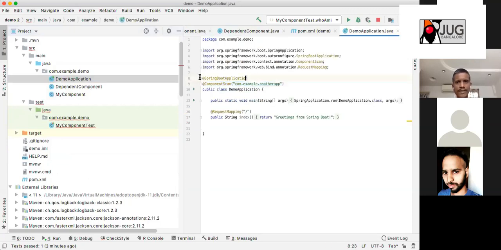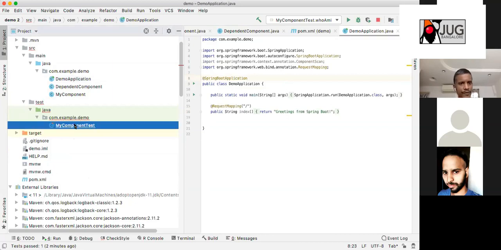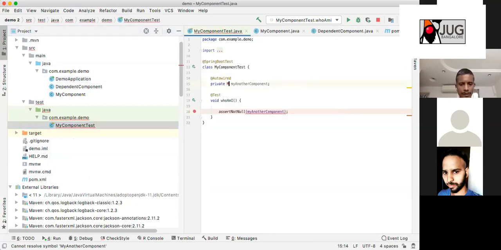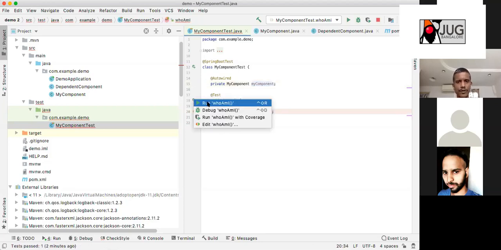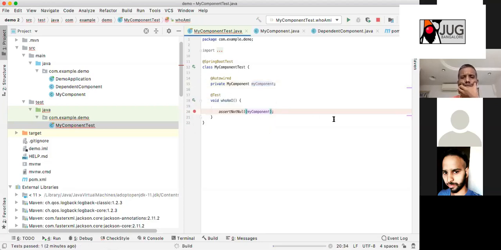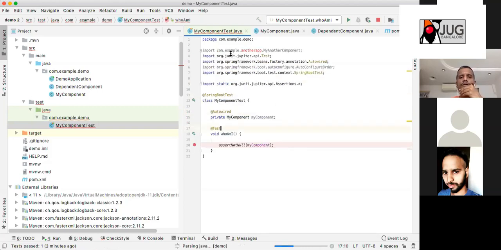Okay, now let us see the third case. We understand this component scan. My component. Now let us debug this. My component will be populated now.